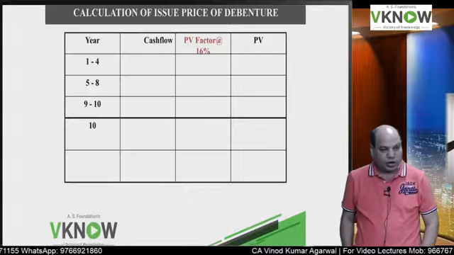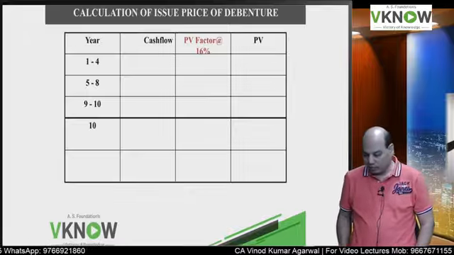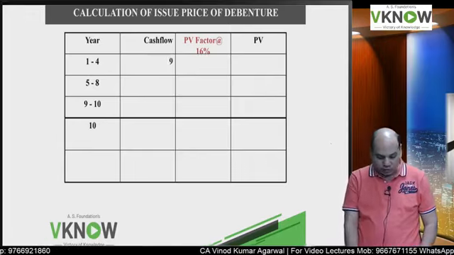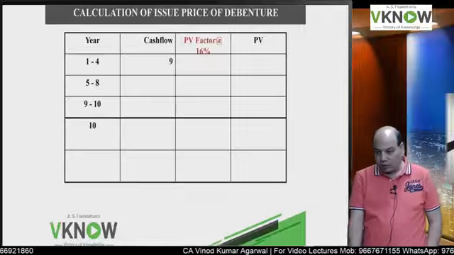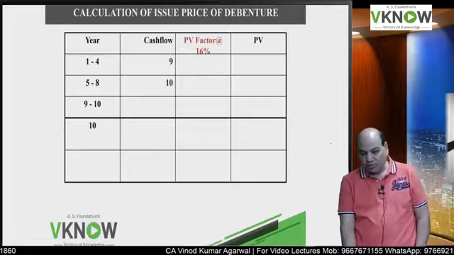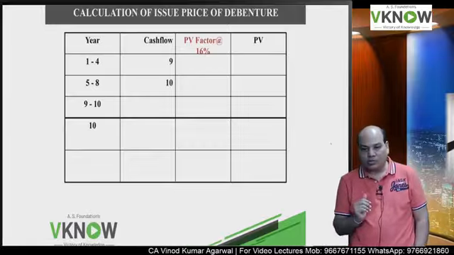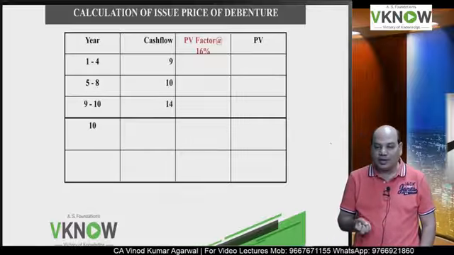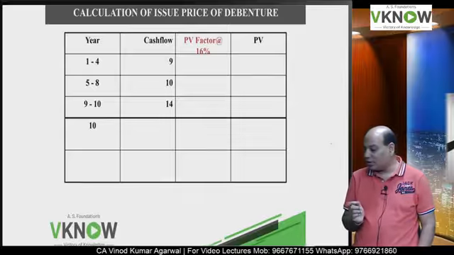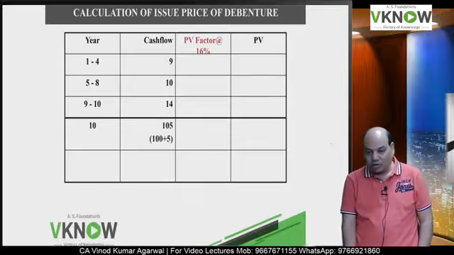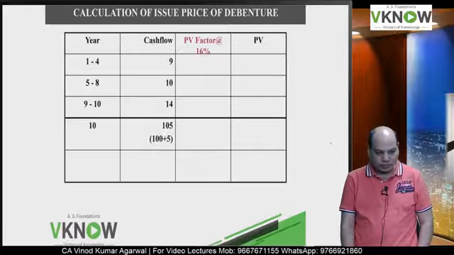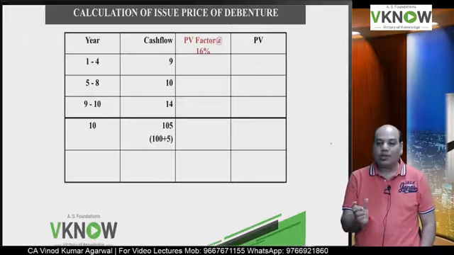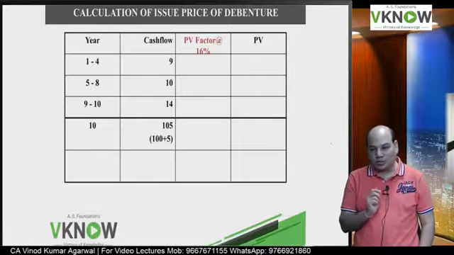Everybody should write the answer in the notebook nicely. First 4 years, the cash flow will be 9 rupees. Then from 5 to 8 years, the cash flow will be 10 rupees. From 9 to 10 years, the cash flow will be 14, very clearly given. And in the 10th year, the cash flow would be 105. Now the question is important, how to calculate the PV factor at 16%.